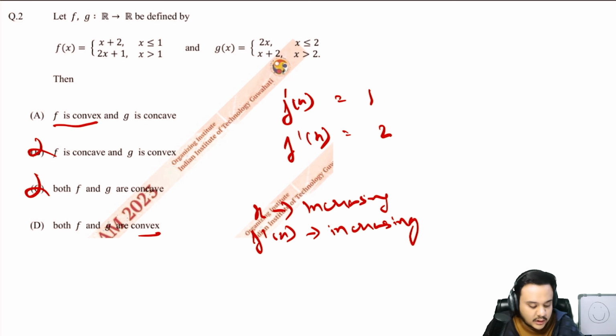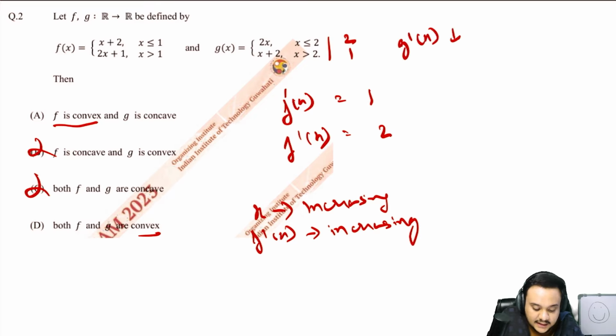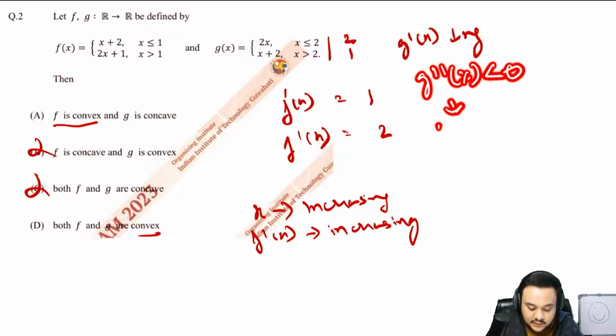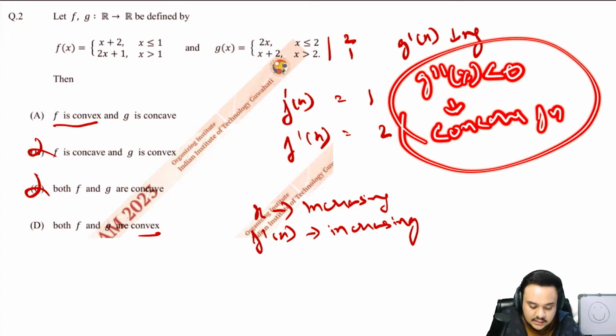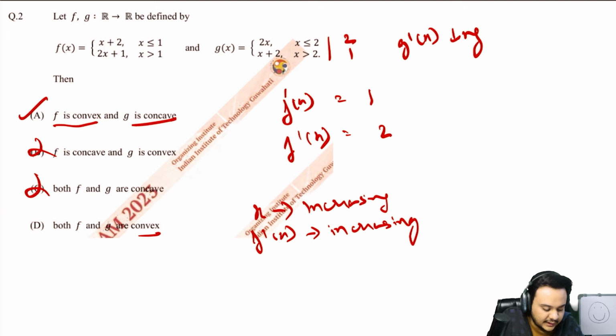Now you check for the convexity of g. So do the exact same thing, right? I'll just write it here. So it is 2 here and it is 1 here. So as x is increasing, g dash x is decreasing. This means that g double dash x is less than 0. Alright, so this means that g is a concave function. Okay, so g is concave.